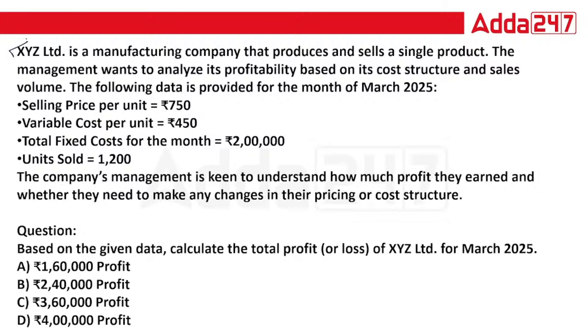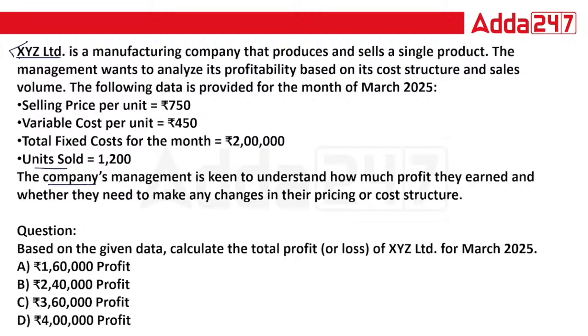XYZ Limited is a manufacturing company that produces and sells a single product. The management wants to analyze its profitability based on its cost structure and sales volume. The following data is provided for the month of March 2025. This is the data they have provided: selling price per unit, variable cost per unit, total fixed cost for the month, and units sold.